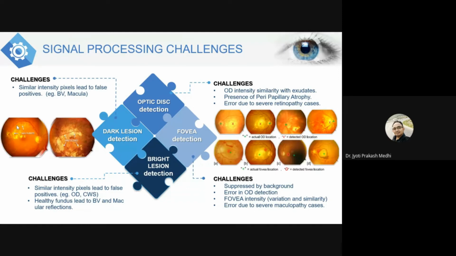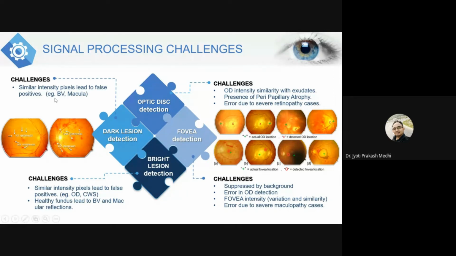Now, in the case of dark lesions, similar to our macula or fovea detection, the dark lesion detection is getting affected by the presence of the macula. Obviously, it will be vice versa. If dark lesions are affecting the detection of the macula, the detection of dark lesions will also get affected by the presence of the macula or fovea. And also the blood vessels.